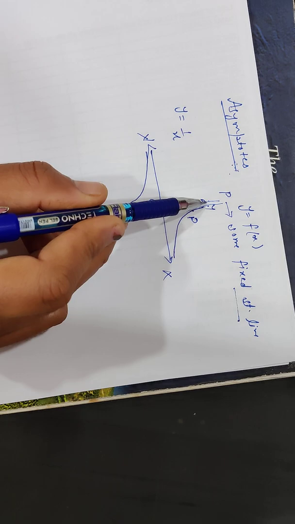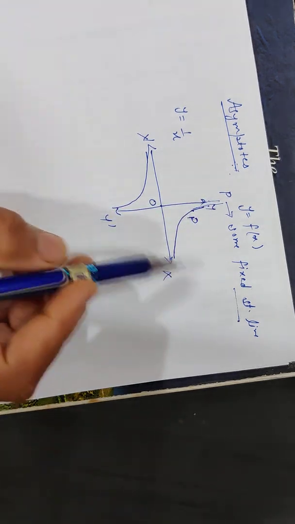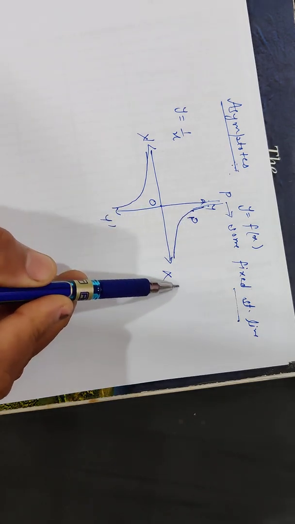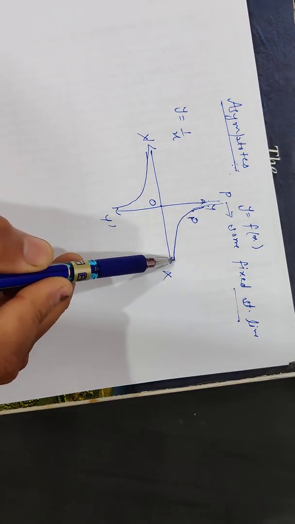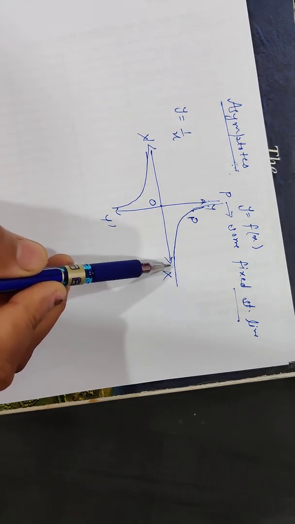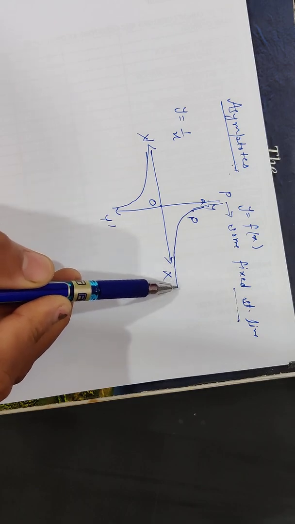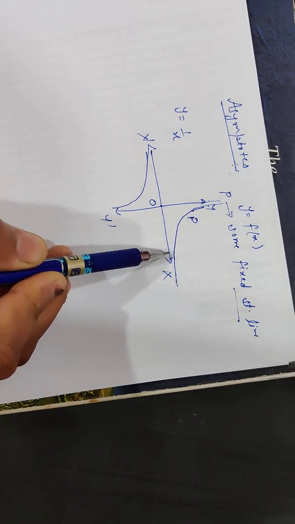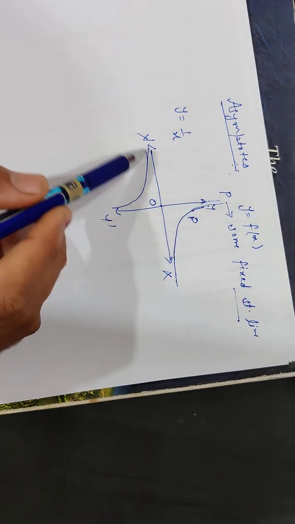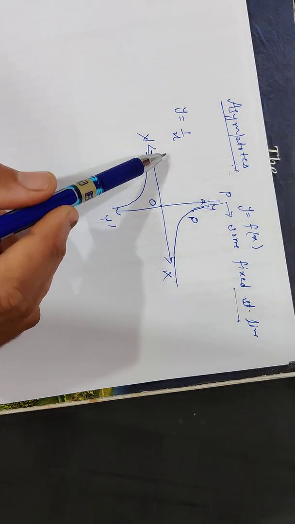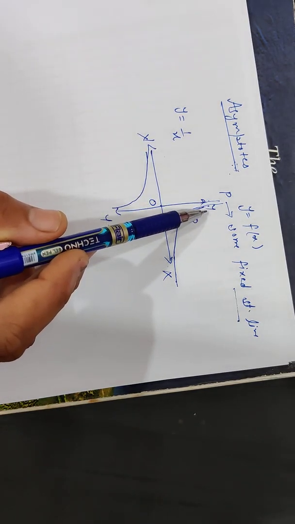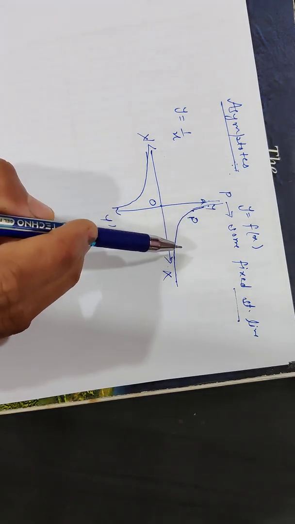So the y-axis is an asymptote to this curve. Similarly, looking towards the x-axis, as this point goes downwards towards the x-axis, after some time this will meet the x-axis. It means the perpendicular distance between point P and the x-axis approaches 0. So for this particular curve y equals 1 by x, both the x-axis and y-axis, meaning the coordinate axes, are the asymptotes.